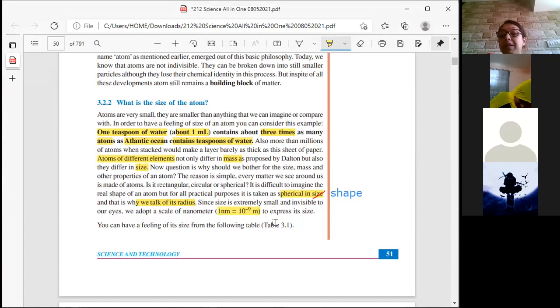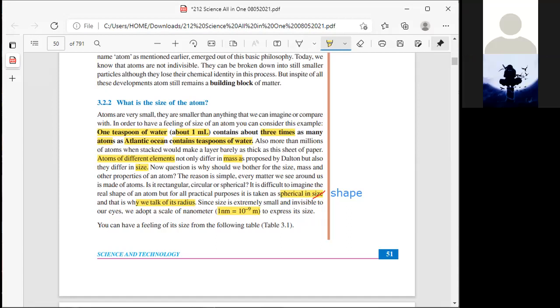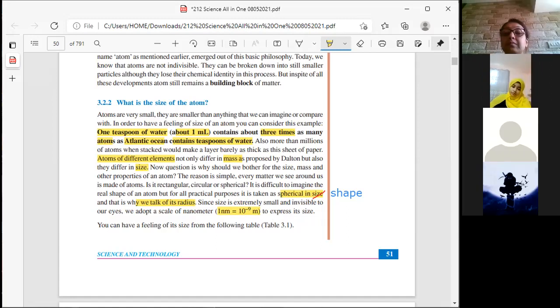Do you all remember, Barira, Sharia? Yes. So 1 nanometer, we take it at that scale. Is this much part understood? Yes. Can I go ahead? Any doubt in this much part? No. Okay.